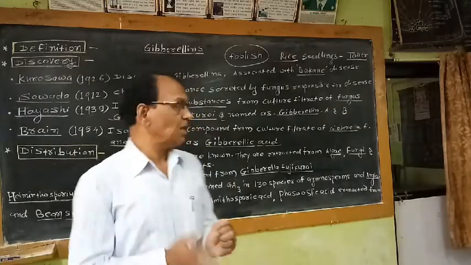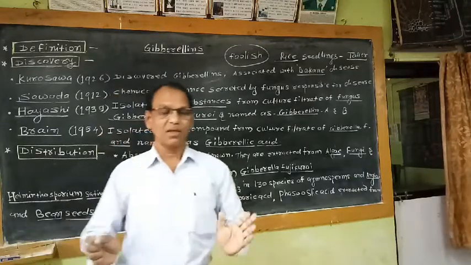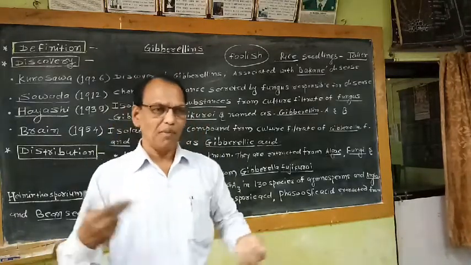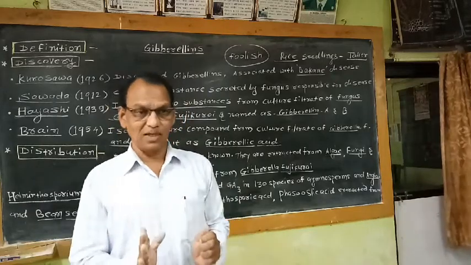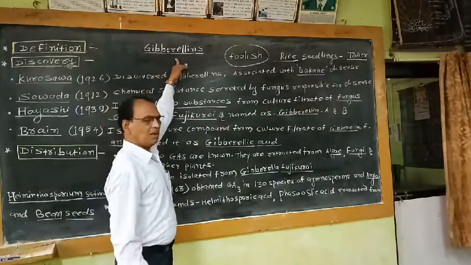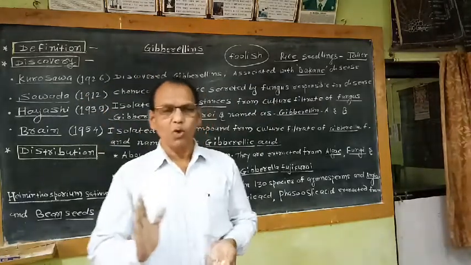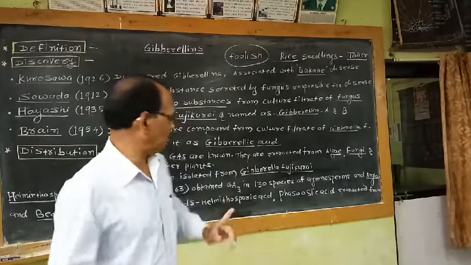That means gibberellins is not a singular term, it is a group of chemical substances. Either isolated from natural sources, the naturally occurring hormone gibberellic acid, or synthetic hormone. So the term gibberellins is a plural term. It includes naturally occurring GAs as well as synthetic GAs.